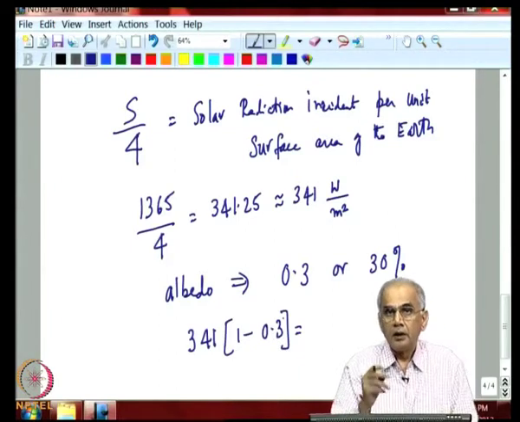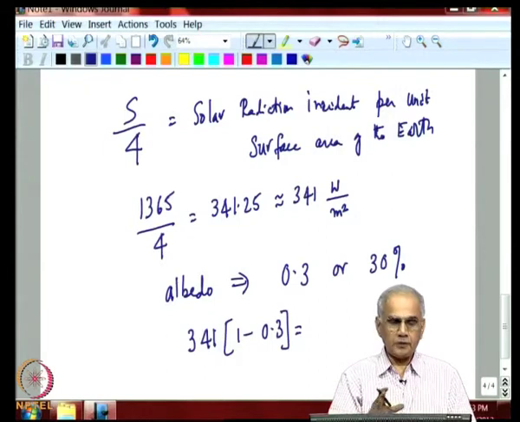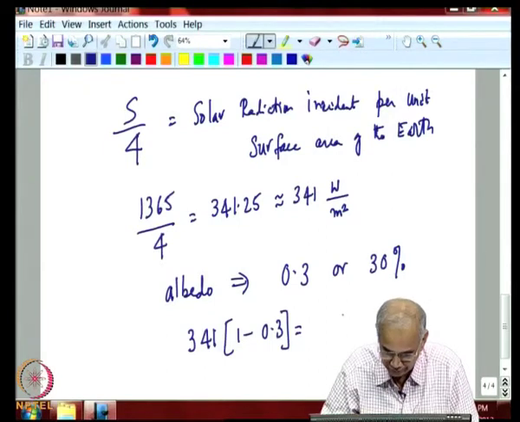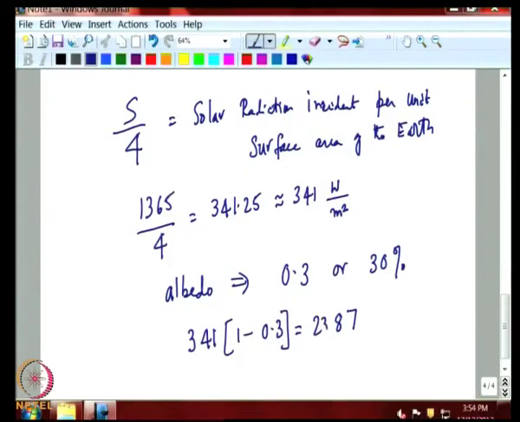That is, 30% radiation is reflected, 70% is absorbed. 70% of 341 is 238.7 watts per meter squared of absorbed solar radiation.